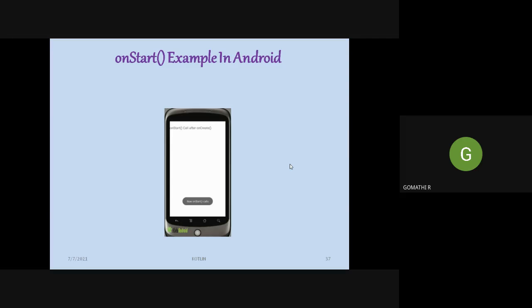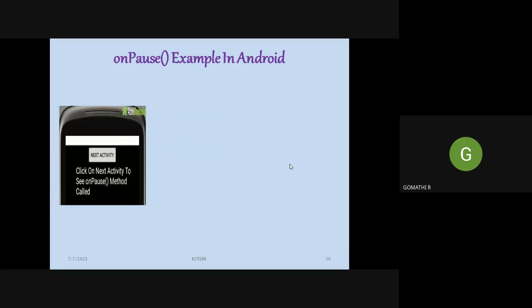So when the on start method is called, whenever you click your application, you will be entering into your application's first activity screen, and at that time the on start method will be called. Before on start, on create will be called. Then for on pause, this on pause will be called.